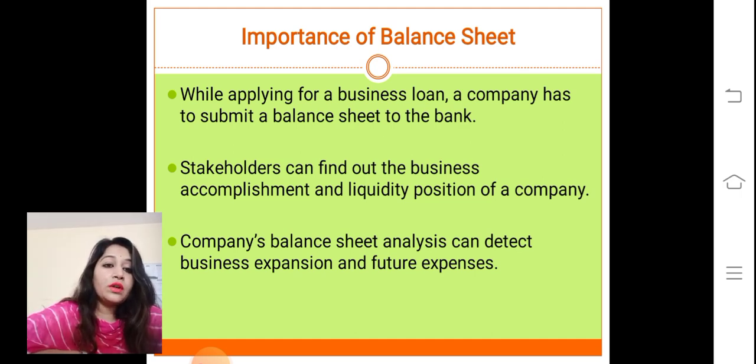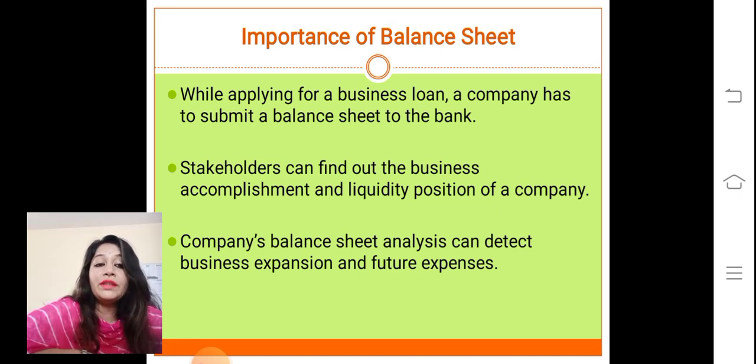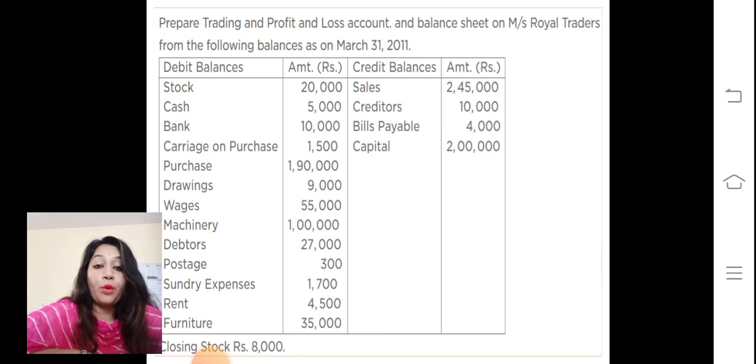Next, stakeholders can find out the business accomplishment and liquidity position of the company. Stakeholders can come to know how the company is working and what its liquidity position is with the help of the balance sheet. Next, balance sheet analysis can detect the company's business expectation, the expansion position, and other expenses. Whether the business wants to expand, we can check with the help of the balance sheet. So these are the reasons why the balance sheet is important.